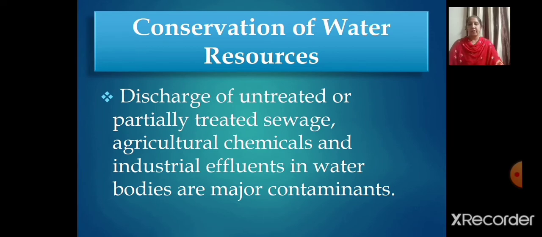Discharge of untreated or partially treated sewage, agricultural chemicals and industrial effluents in water bodies are major contaminants. They pollute water with nitrates, metals and pesticides. So what should be done to avoid that? Most of these chemicals are non-biodegradable and reach human bodies through the water. So water pollution can be controlled by treating these effluents suitably before releasing them into water bodies.